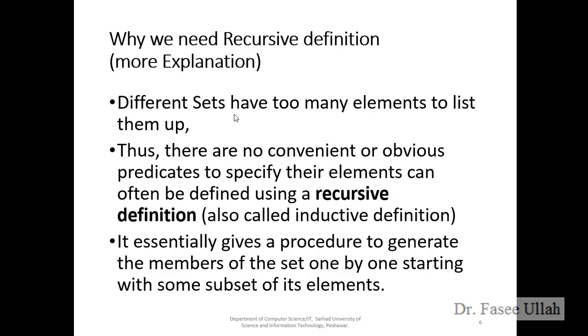So we should know like that. Okay, so these rules provide a method to construct the set element by element starting with the seed. These rules can also be used to test elements for membership in the set. So that is the very basic explanation of why we need the recursive languages.